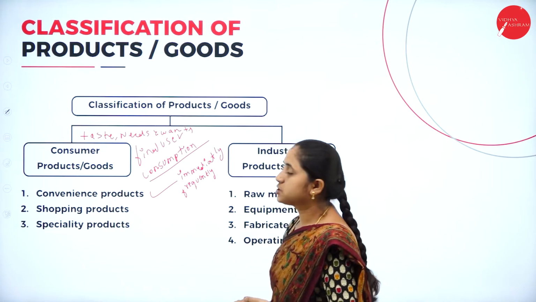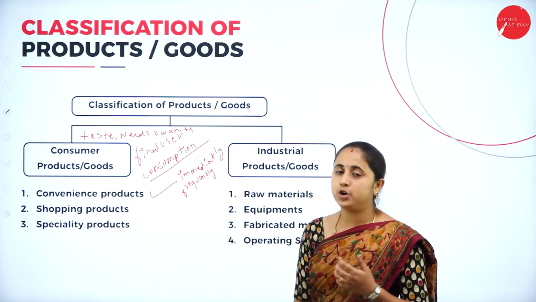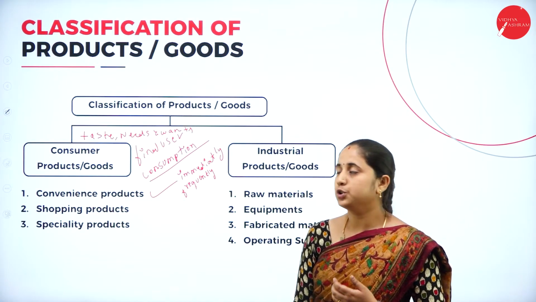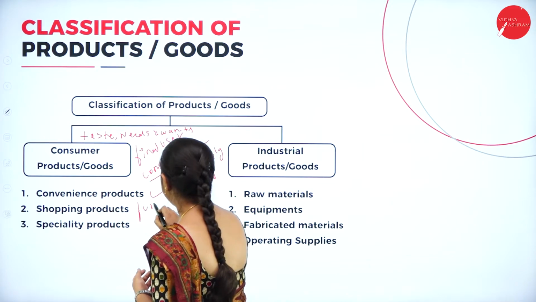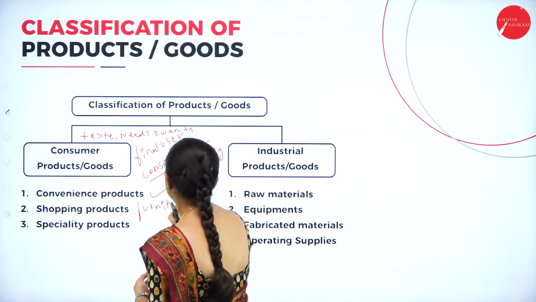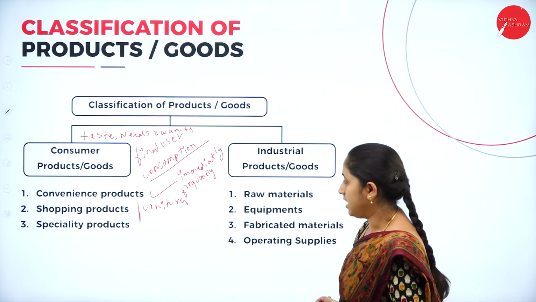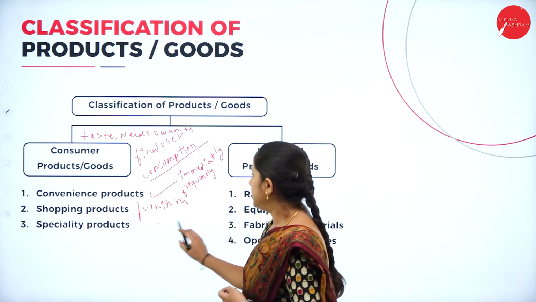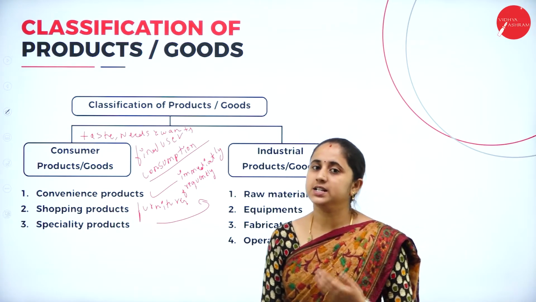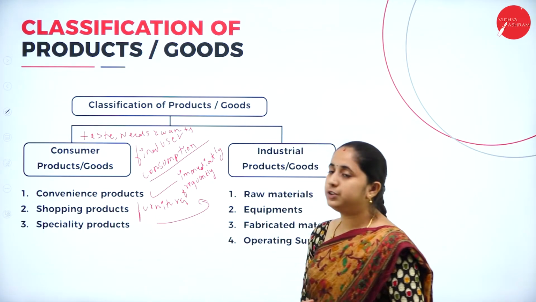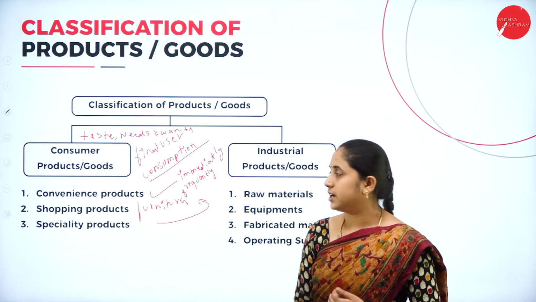Convenience goods they purchase with minimum shopping effort. Here, some time is needed for the purchase of such goods. For example, furniture, fruits, etc. So while purchasing these products, they compare the price, quality, suitability and style of the product. Then only they make a decision to purchase the product.